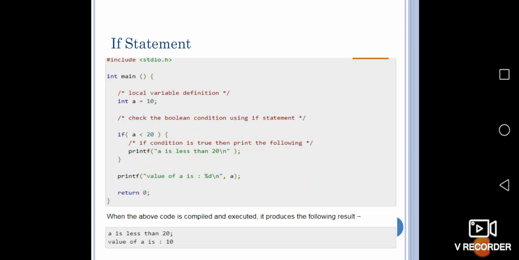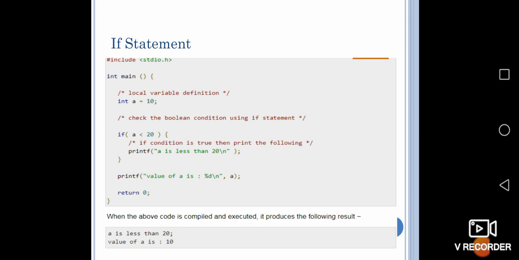So we are moving on to a program, an example. You can see that just like that, the structure will be followed. First it is #include stdio.h, then int main(), then the integer value is given, that is 10. The Boolean condition is checked, and if a is less than 20, the print statement will give you "a is less than 20". And if it is false, anyway it will print the value of a, which is 10. Then the return statement is given.